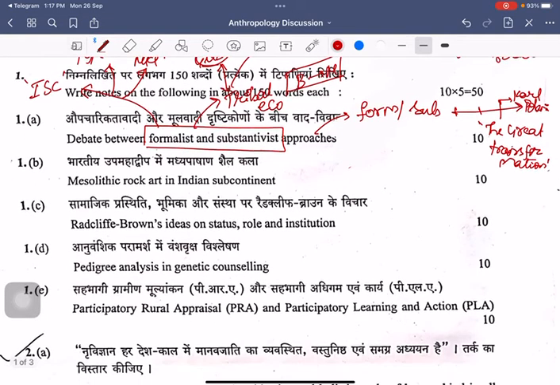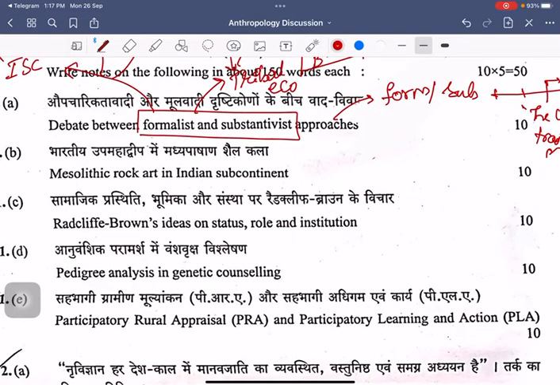When you look at the second question, it is asking about the Mesolithic rock art in the Indian subcontinent. In this, you can simply introduce with the time period of Mesolithic rock art, around 10,000 BC to 7,000 BC. Apart from that, in the Indian subcontinent, the major areas are Bhimbetka, Adamgarh, and the Pichavaram region.